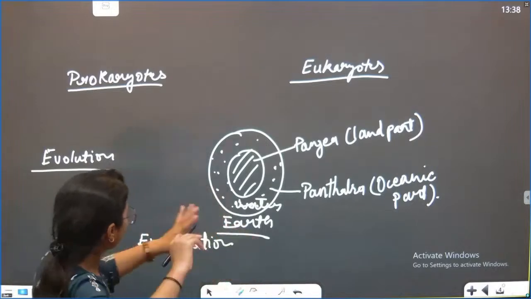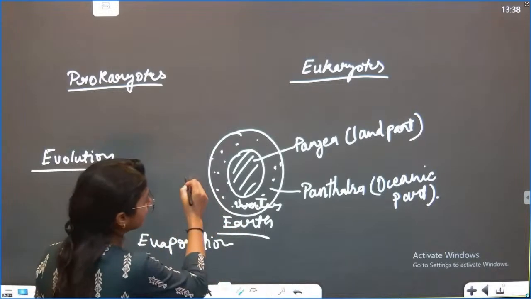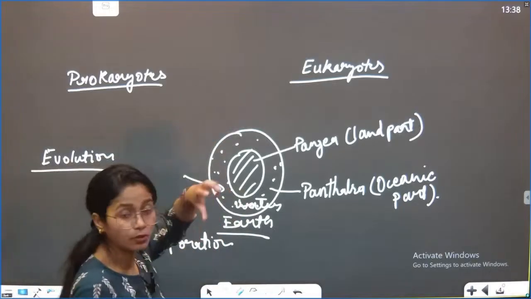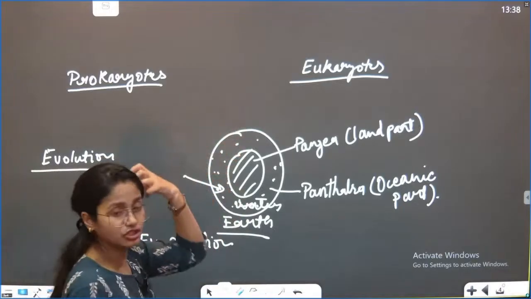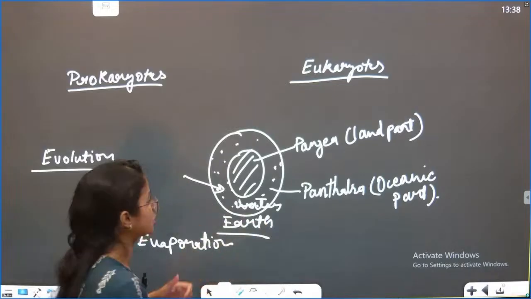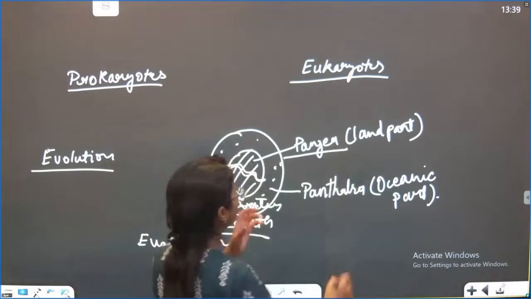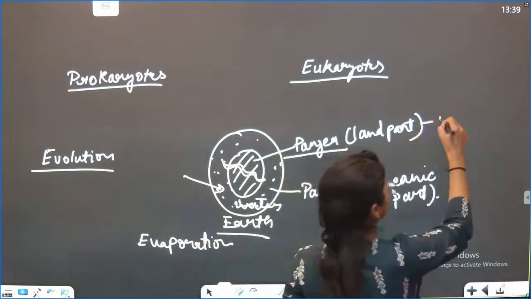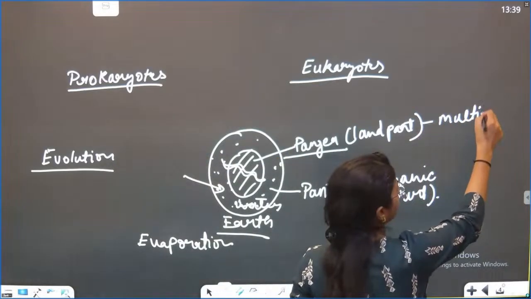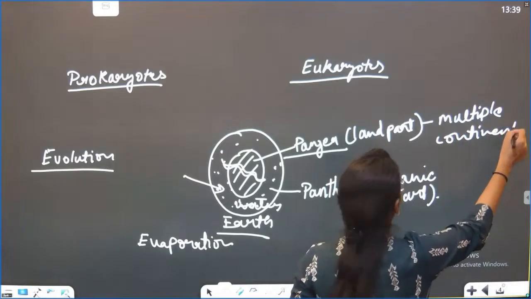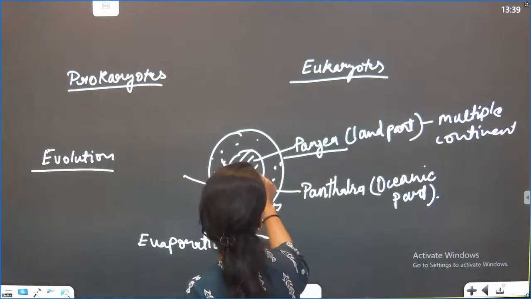So what happened with the process of the heat, this oceanic water became evaporated and formed the cloud-like situation, and that just comes in the form of precipitation and forms the fresh water form. Here we will not go into that Pangea. So there were multiple continents formed, but we will not talk about that now. Okay, so here what happened, fresh water came into being.